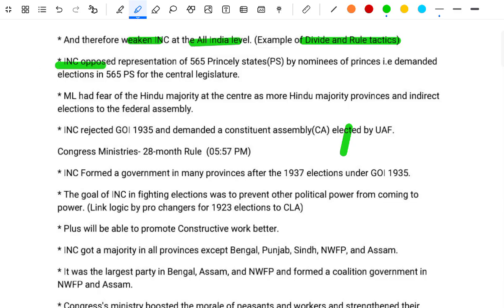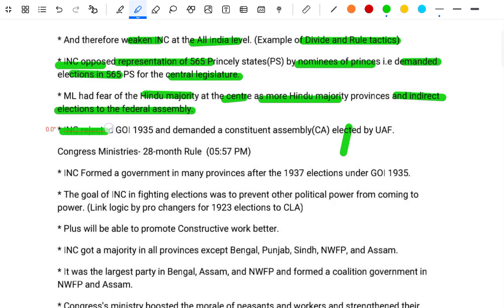INC opposed the representation of the 565 princely states by the nominees of the princes, and demanded election of the 565 princely states in the central legislature. The Muslim League had the fear of the Hindu majority at the center and in more Hindu majority provinces, and the indirect election at the Federal Assembly. INC rejected the Government of India Act 1935 and demanded a Constituent Assembly, with members elected by universal adult franchise.